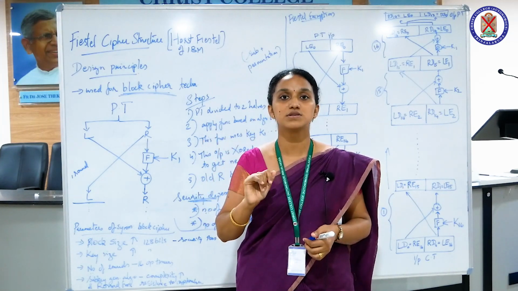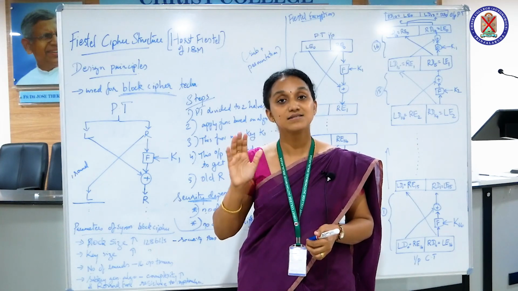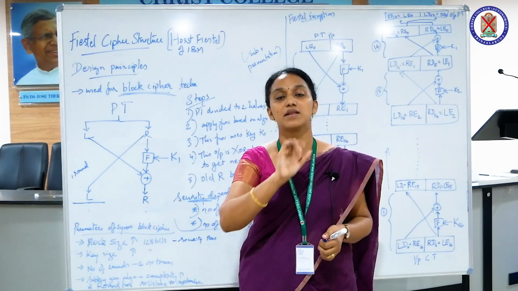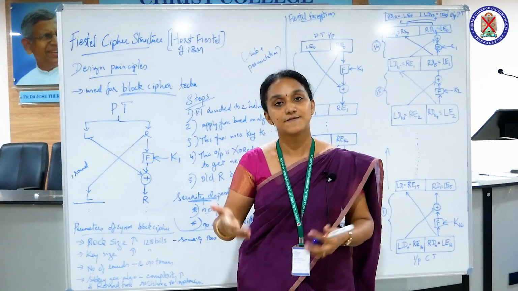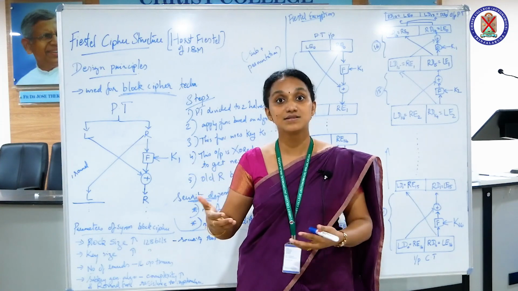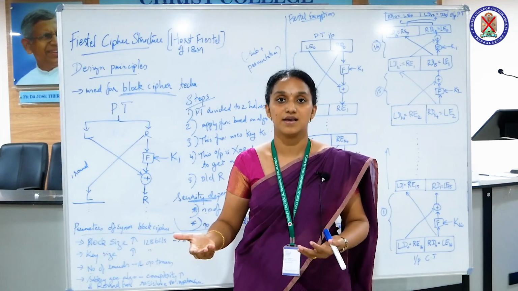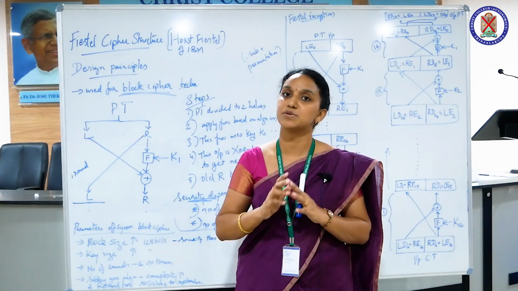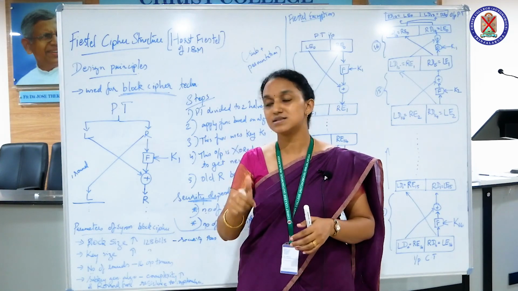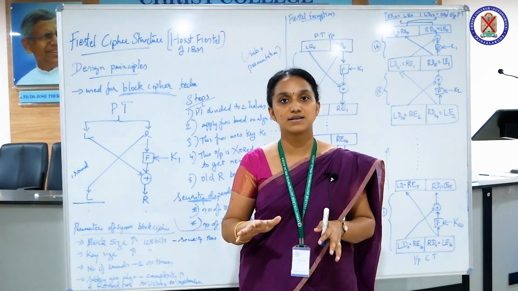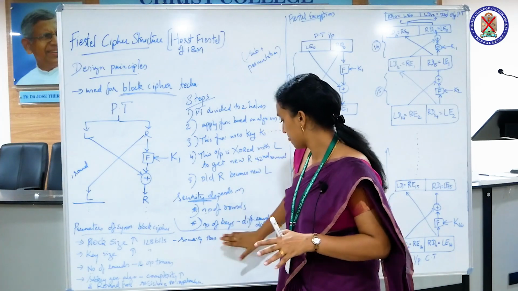If you have 10 rounds, a total of 10 sub-keys are generated from the main key. So the toughness, or the resistance to cryptanalysis, is high. Okay, so the security can be measured in 2 ways. One is the number of rounds used and the other is the number of keys used.